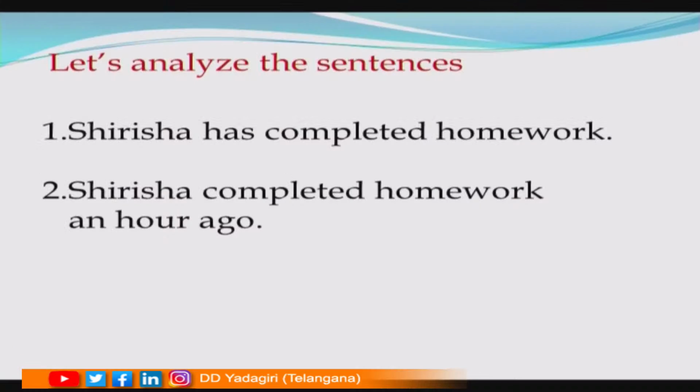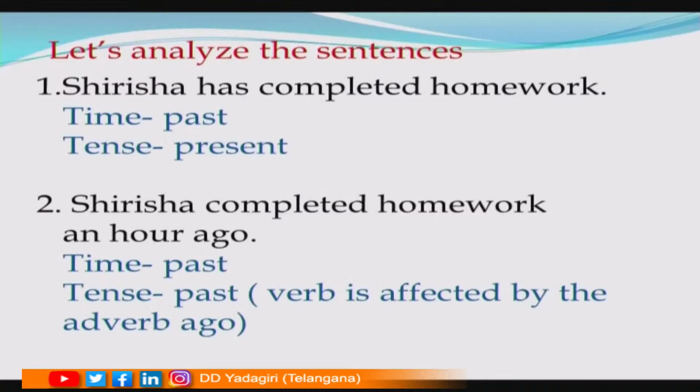Let us analyze these sentences. Shirisha has completed homework, Shirisha completed homework an hour ago. Of course, these two sentences refer to past time, but not the tense. Let us see how they function. So, the first sentence, Shirisha has completed homework, here time is past, tense is present, but we do not know when Shirisha completed homework, whereas in the second sentence, Shirisha completed homework an hour ago, the time is past, tense is also past, because the verb is affected by the adverb ago.